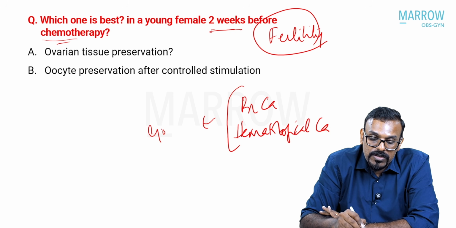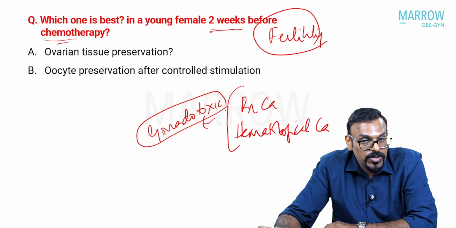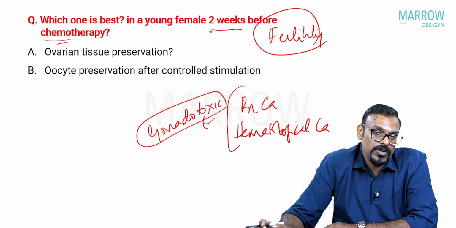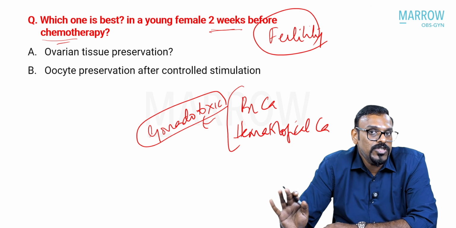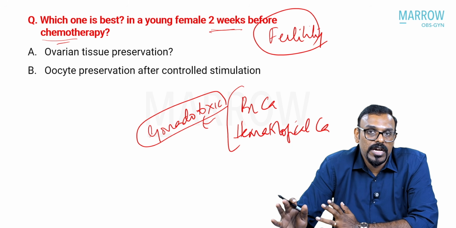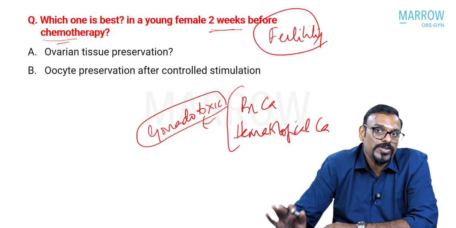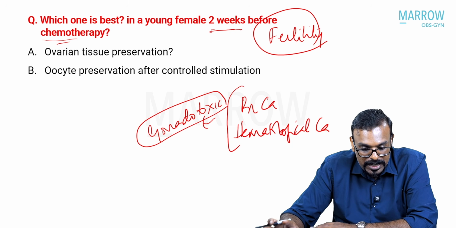So please remember, it is the chemotherapeutic agents that are given for breast cancer and the hematological cancers like leukemias. These are the most gonadotoxic. So the ovarian toxicity is much higher for the chemotherapeutic agents that are used in these, and the comparatively less gonadotoxic are the ones that we actually use as adjuvant treatment for the germ cell tumors. So the chances of patients going in for an ovarian failure is much higher when the patient undergoes chemotherapy for other indications like breast cancer or hematological cancers.